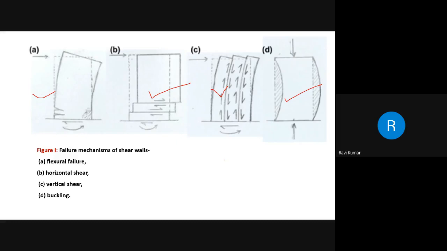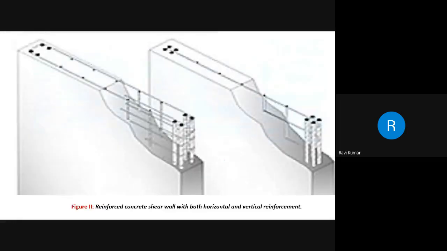So after understanding what forces the shear wall will take, and in what way the shear wall will undergo failure, once these factors are known to us, then automatically you can design and detail the shear wall accordingly. Now this slide will give you the detailing part, that is horizontal and vertical. So you will have vertical and also horizontal bars.